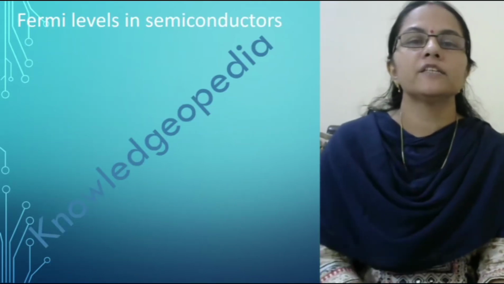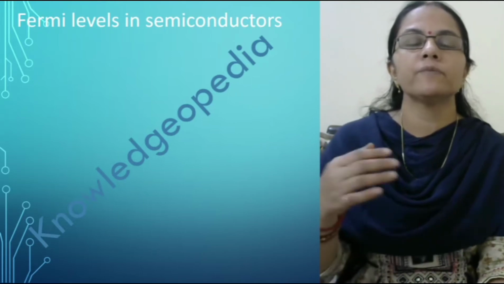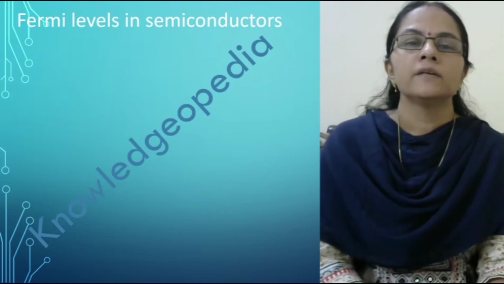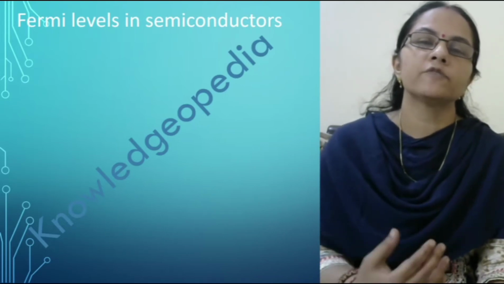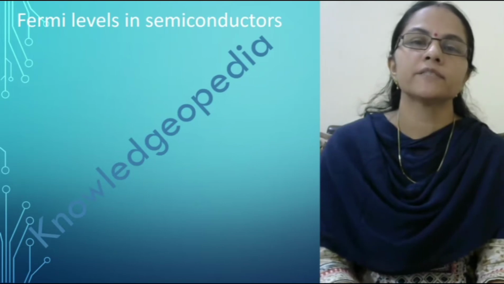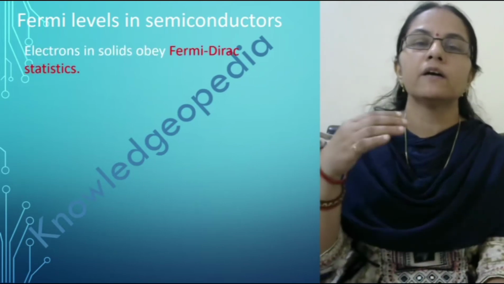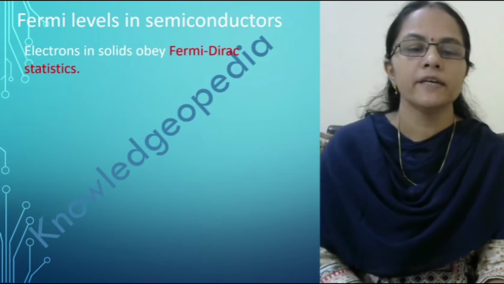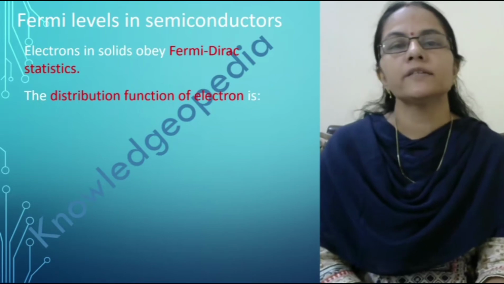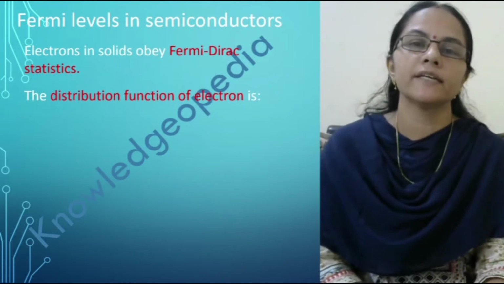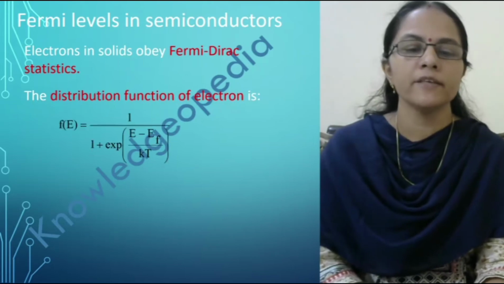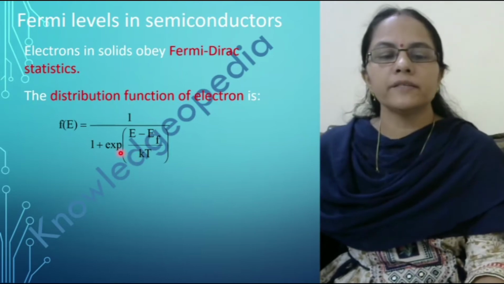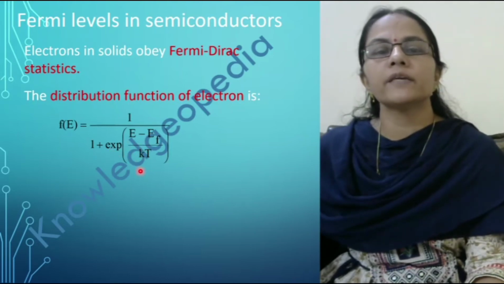Further, we know that there are different types of statistics to know about the behavior of the particles, to know about the presence or absence of the particles. The different types of statistics are Fermi-Dirac statistics, Bose-Einstein statistics, and Maxwell statistics. Distribution of electrons in different energy levels obeys the Fermi-Dirac statistics. According to these statistics, the distribution of the electrons in different energy levels is given as f of E equals 1 upon 1 plus exponential of (E minus EF) by KT.